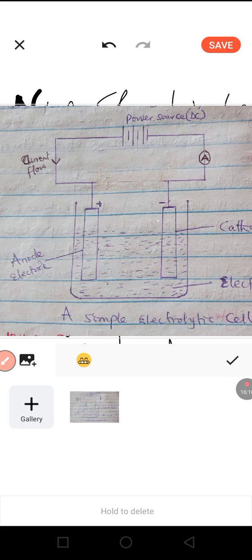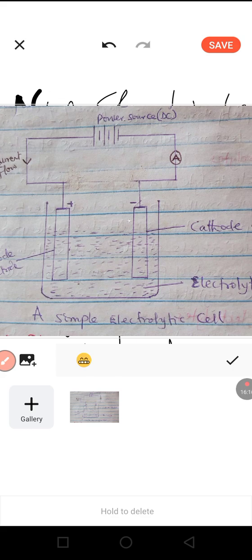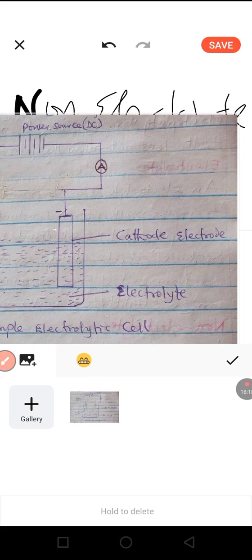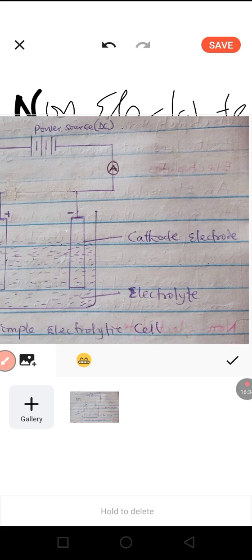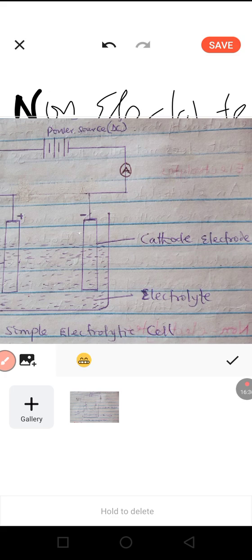Now, the other type of electrode is the cathode. The cathode is the negative electrode. As a negative electrode, it takes electric current out of this electrolytic cell back into the power source.